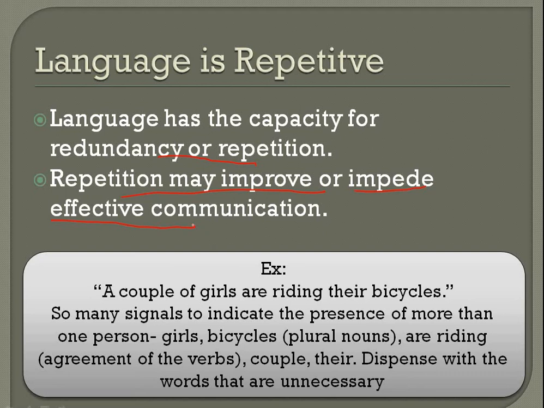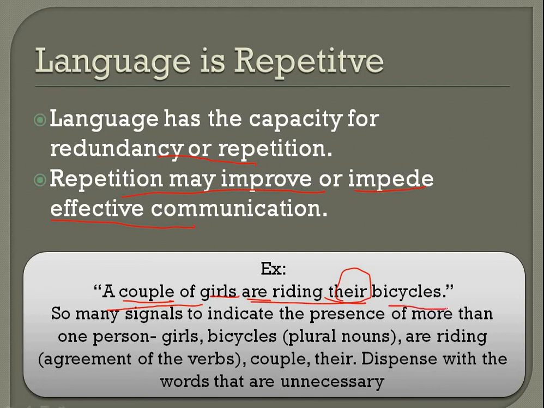How? A couple of girls are riding their bicycles. So many signals are there. So this is one sentence: a couple of girls are riding their bicycles. So many signals to indicate the presence of more than one person. So couple, क्या idea मिला आपको? That means more than one. Girls, इसका मतलब more than one girl है. Are, verb. This verb is also referring to a plural idea. Riding, there again pronoun. It is also referring to a plural idea.